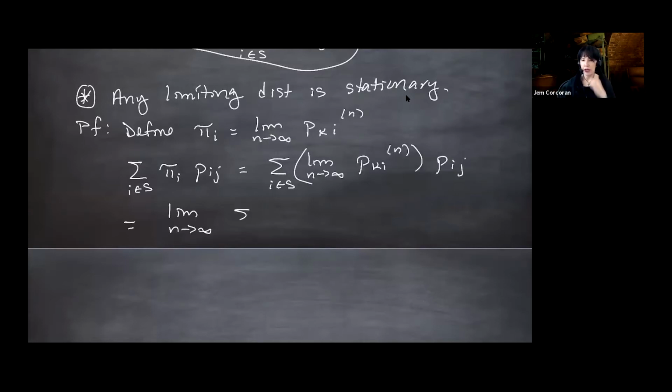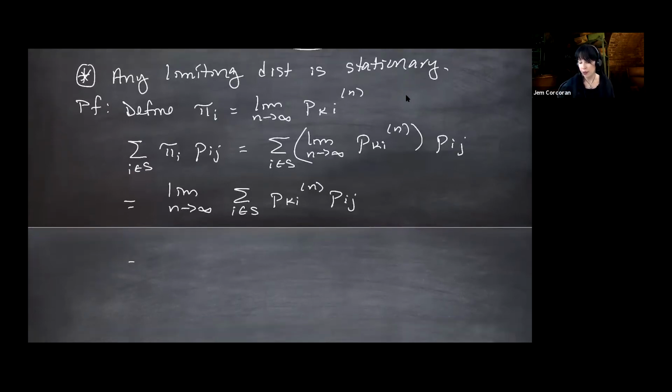And then at this point, here's where my mistake was. That sum is the Chapman-Kolmogorov equation. It's saying we're going from state k all the way to j in n plus 1 steps, and we're conditioned on where we are at n steps. So this is Pkj^(n+1). And last time I put an n there, which technically was okay because in the limit they're the same, but that's not what I meant.